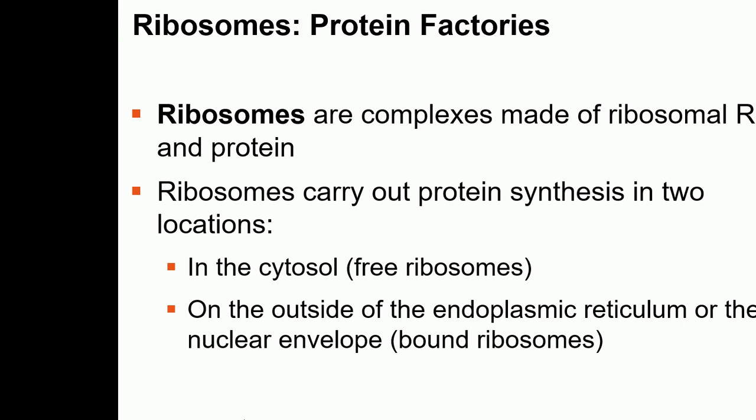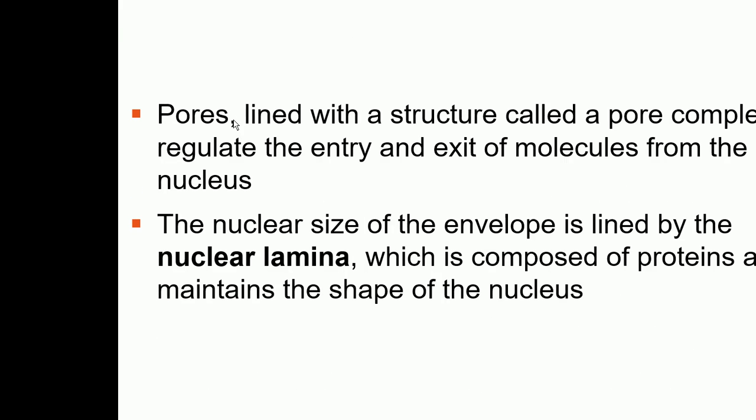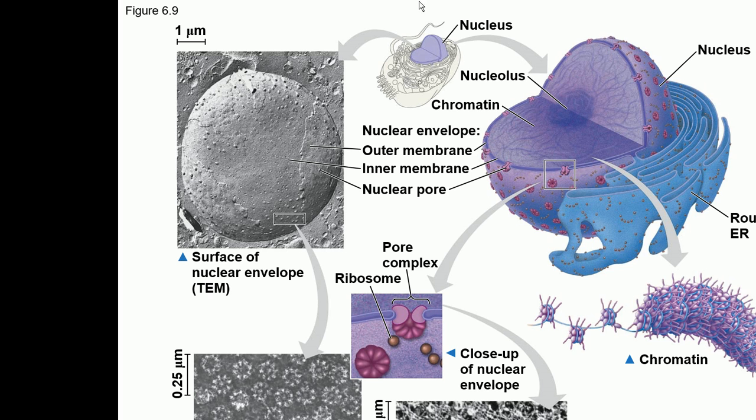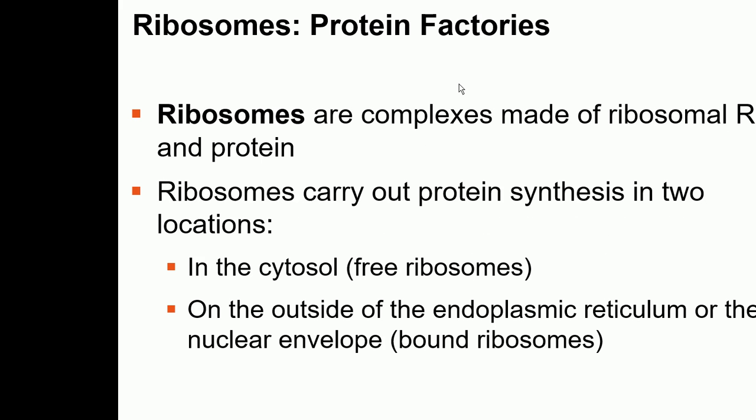So they are complexes made of ribosomal RNA and protein, and we just discussed this ribosomal RNA is made here in the nucleolus, which is a region in the nucleus. The basic function of ribosomes is that proteins are made on the ribosome. The most important function of ribosomes is that proteins are made on the ribosomes, and ribosomes are also called protein factories.